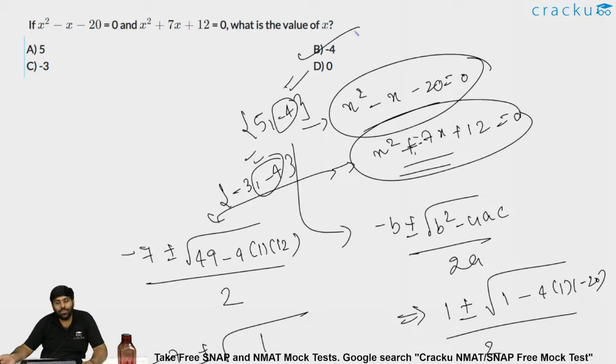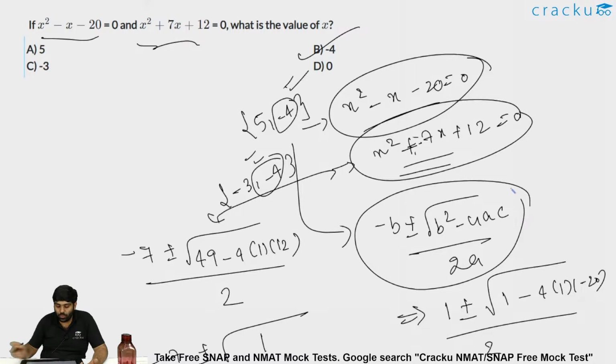Having said that, if x square coefficients are not same, if one equation is x square minus x minus 20 and the other equation is, let's say, 2x square minus 7x plus 12 or some number, in that case, even though you wanted to equate, still you will end up getting a quadratic equation only, which you have to ultimately solve. So you have to apply the formula minus b plus or minus root over this, and figure out these are the roots and these are the roots. We need one common root which is common for both of them, so that both of them satisfy together, that is minus 4. Hope I am clear.